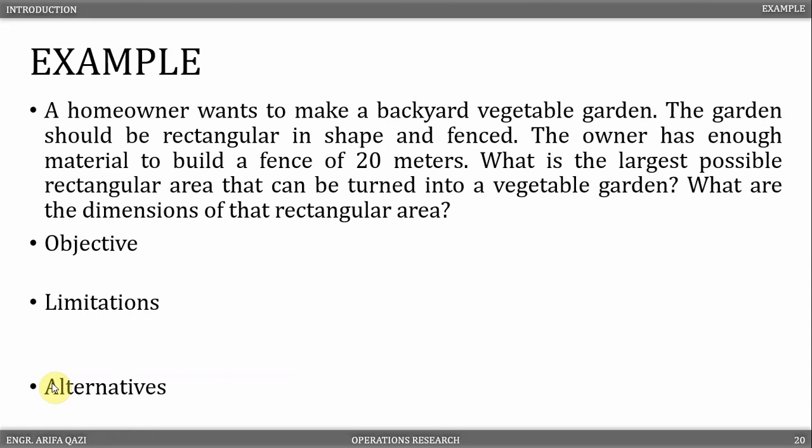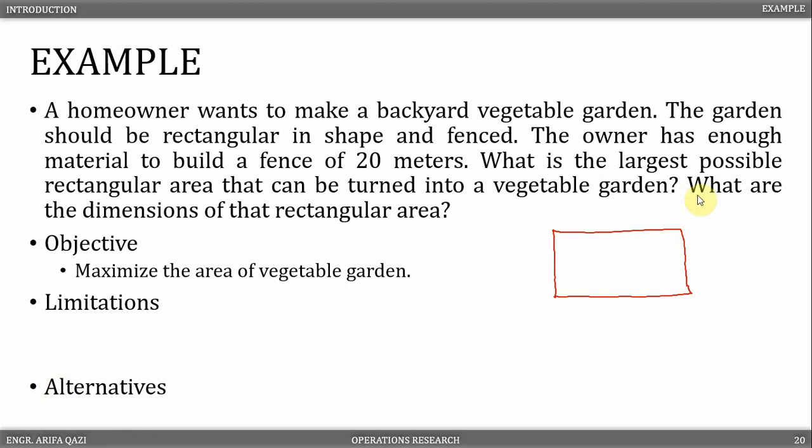Now the owner has only 20 meters of fence material and they want to make the largest possible garden using only that material. So our objective is to maximize the area of the vegetable garden. But the 20 meters of material restricts the dimensions of our garden. The garden should be rectangular. That is, the length of all the sides of the rectangle, which is the perimeter, should be equal to 20 meters, which is the maximum amount of material available.